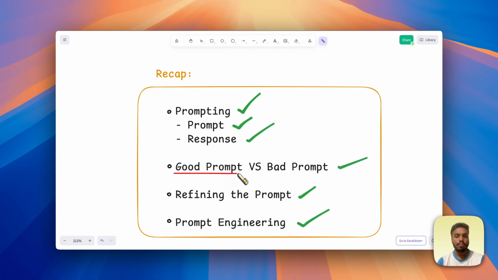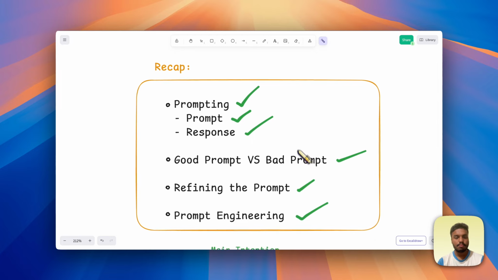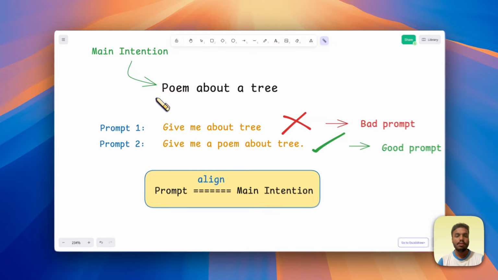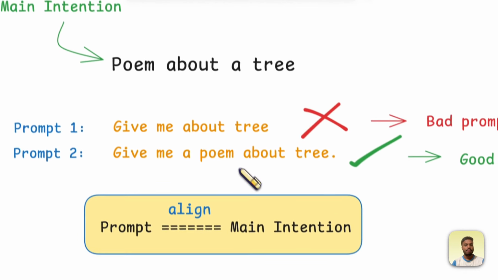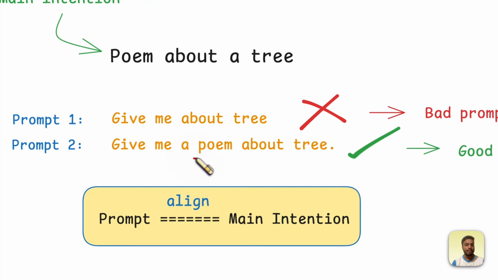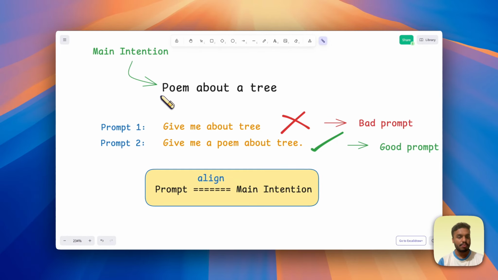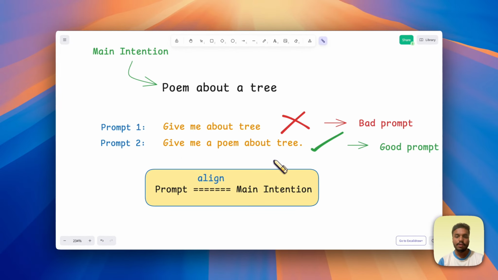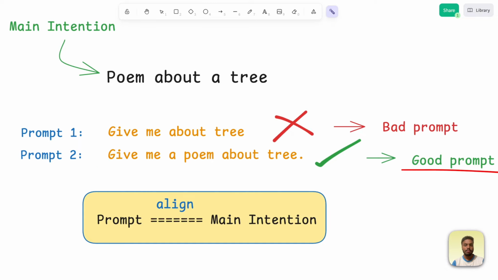Next, good prompt versus bad prompt. First, we need to see what our main intention is. Here, our main intention was to get the poem. We need to specify our main intention in the prompt. We specified poem in the prompt. So, this prompt on giving to AI gives the poem, which makes it a good prompt.